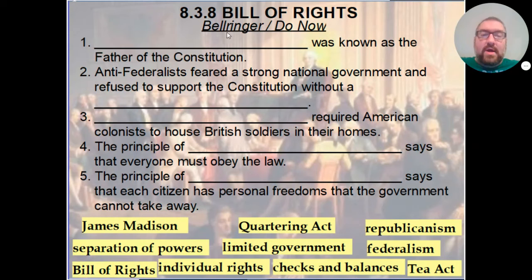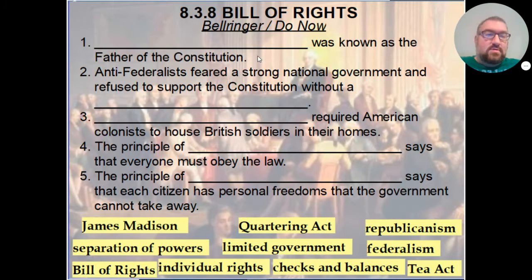So, blank was known as the father of the Constitution. Anti-Federalists feared a strong national government and refused to support the Constitution without a blank. Blank required American colonists to house British soldiers in their homes. The principle of blank says that everyone must obey the law. The principle of blank says that each citizen has personal freedoms that the government cannot take away. I don't choose these things at random. Every single one of these ties into what we are talking about today. So let's go ahead and get started.